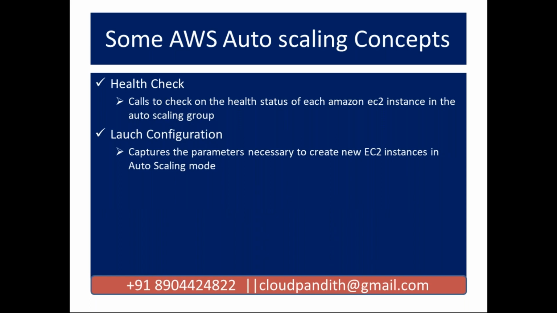configuration captures the parameters necessary to create a new EC2 instance in auto scaling mode, remember. So it is going to capture all required parameters. Okay, which image it has to take, what security group it has to set, what type of instance, whether it is nano, micro, small, all those things we need to maintain.